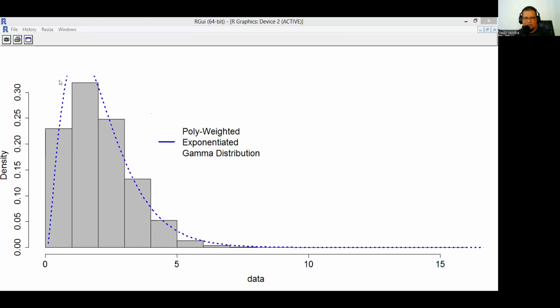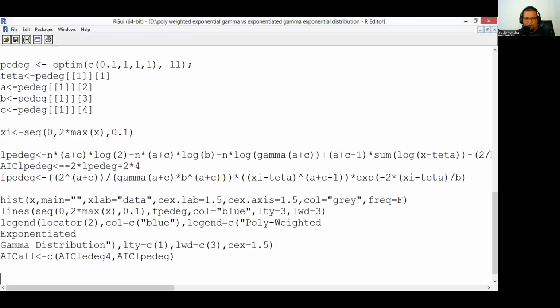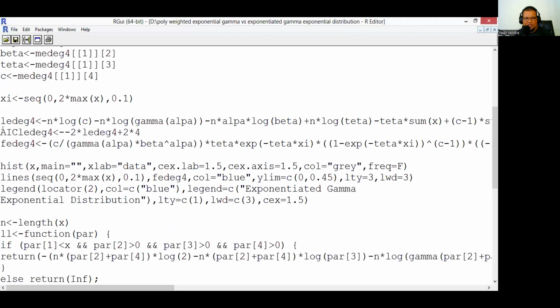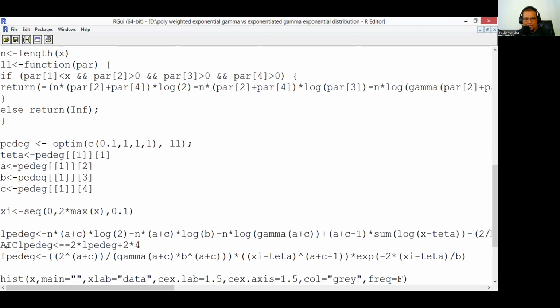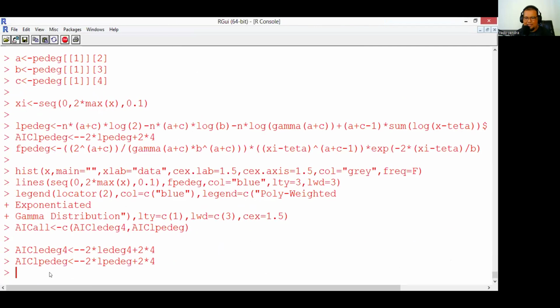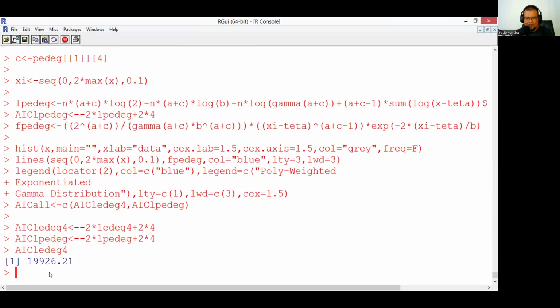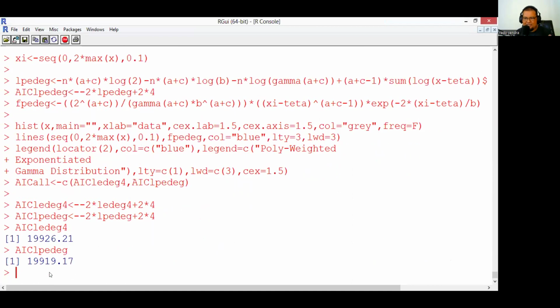Okay, we come to our R. Okay, we have the AIC, Akaike information criterion, for the exponentiated gamma distribution, and we have the AIC for the poly-weighted. Okay, we come to the console. Okay, we can check one by one. This is for the first model. And this is for the second model. Okay, we can check here.